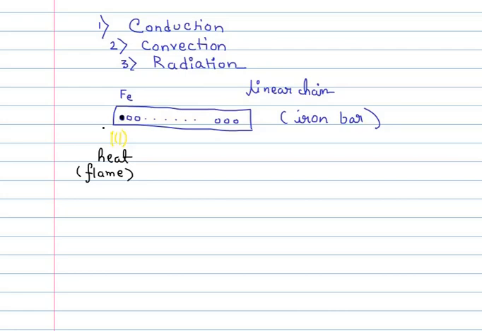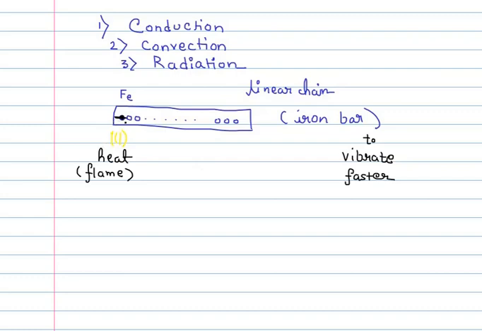And what happens when molecules get heated? When an individual molecule gets heated, it starts to vibrate. It starts to vibrate faster. So the molecule will vibrate left and right like this, and as it absorbs more and more heat, it will vibrate even quicker.